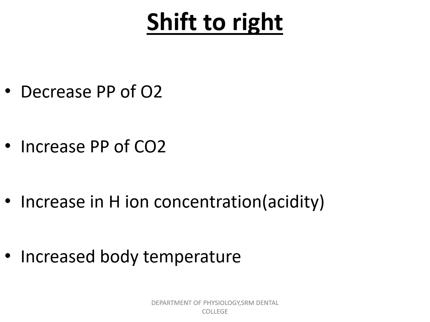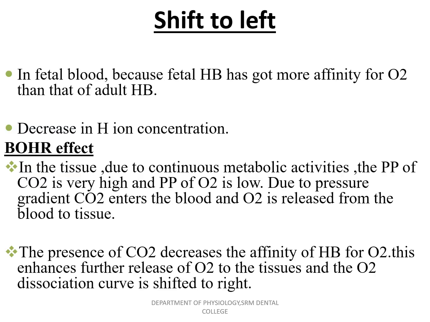Shift to right occurs with decreased partial pressure of oxygen, increased partial pressure of carbon dioxide, increased hydrogen ion concentration, that is acidity, and increased body temperature. Due to these reasons, the curve shifts to right. In tissues, the partial pressure of carbon dioxide is very high and the partial pressure of oxygen is low.